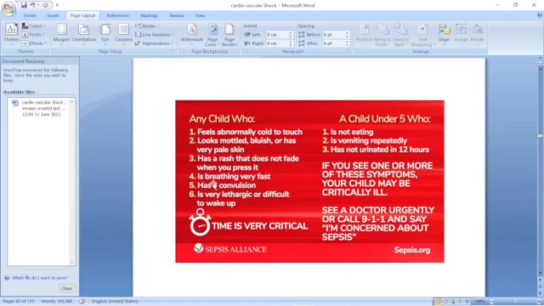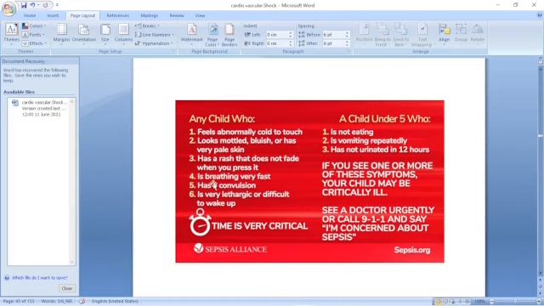This is in a child under the age of 5. Also, is not eating, vomiting repeatedly, has not urinated in 12 hours. If you see one or more of these symptoms, that is the danger sign of septic shock.